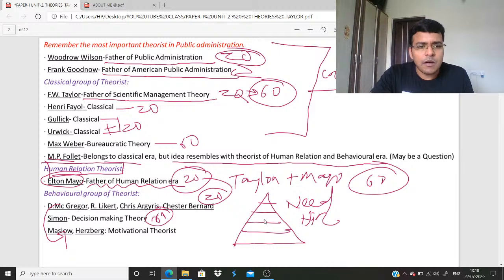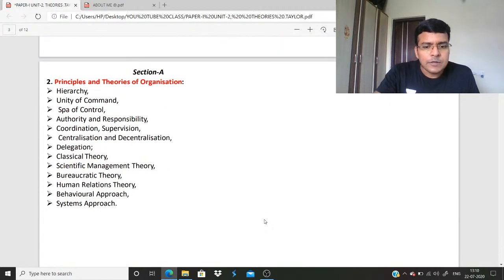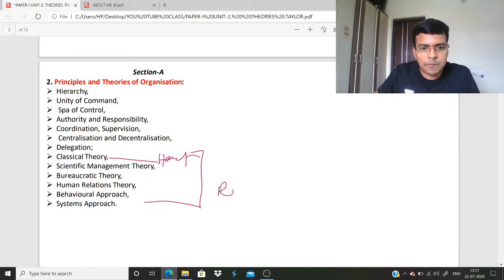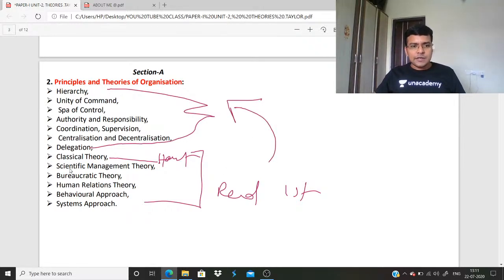So this is the classical, human relations and behavioral group of theorists. While you are reading the chapter, I always told you to start with classical theorists. Read them first. After that, go and read this theory. After reading classical, scientific management, bureaucratic, human relations, behavioral, system approach.